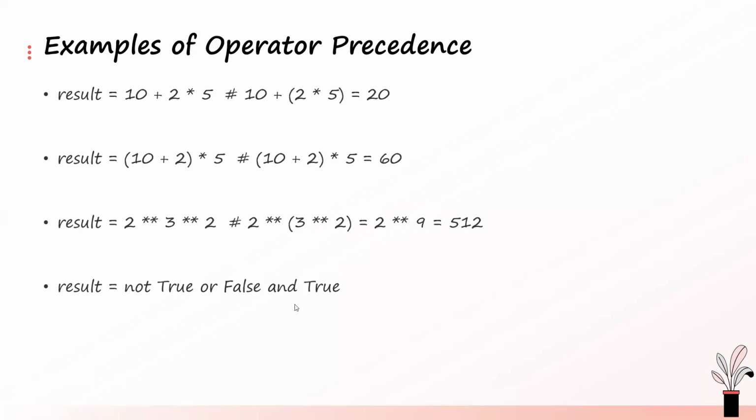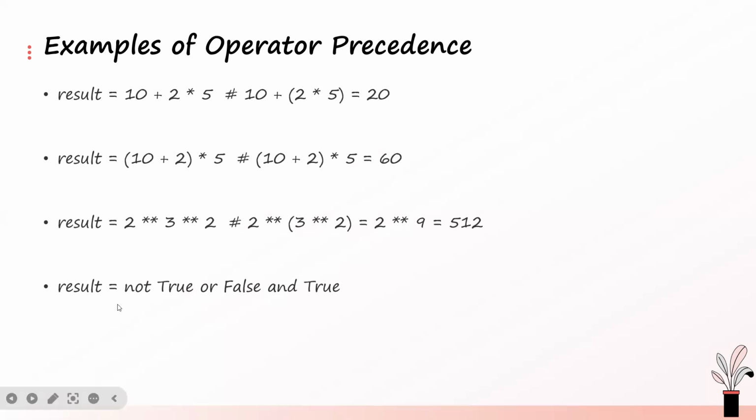Okay, so you see here, we have not true, or, and so on. You might not really understand all these things because we have not yet looked at the operators, but just understand that we have what we call operator precedence. So whenever you have an evaluation like this, look it up in the table. If I explain it now, you might not understand what they do, but don't worry, we'll be explaining all these operators as we go on.